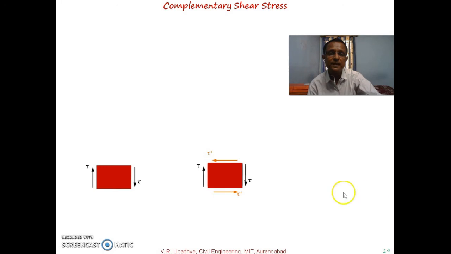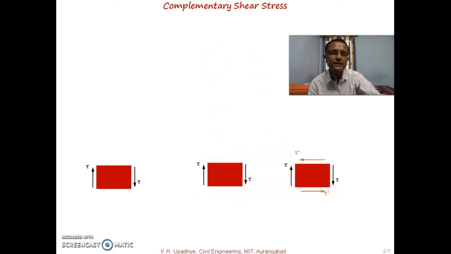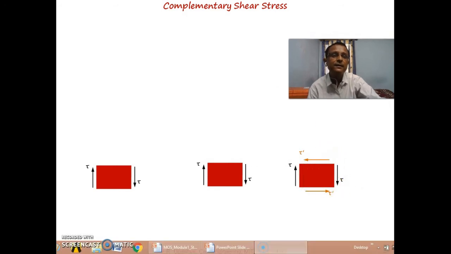So what must be there? These two tau, which are internal due to externally applied forces, are clockwise, and internally there will be an opposite moment due to these two tau dash stresses, and these two are called complementary shear stress. So actually what we have is this part in a particular material or at a particular section.